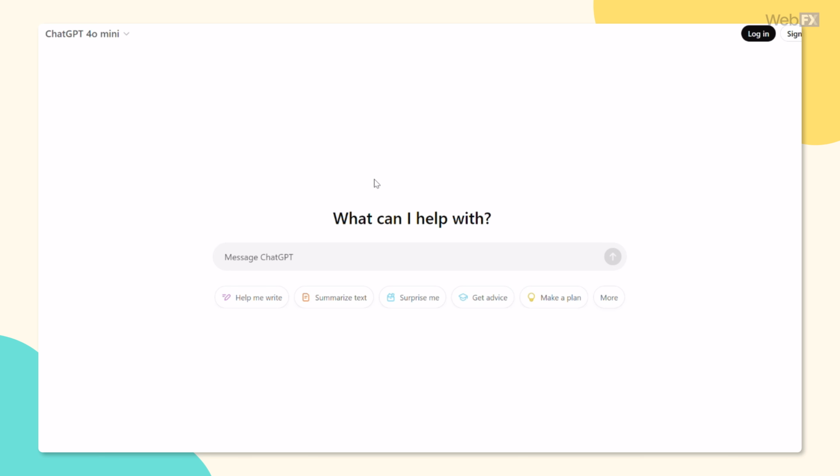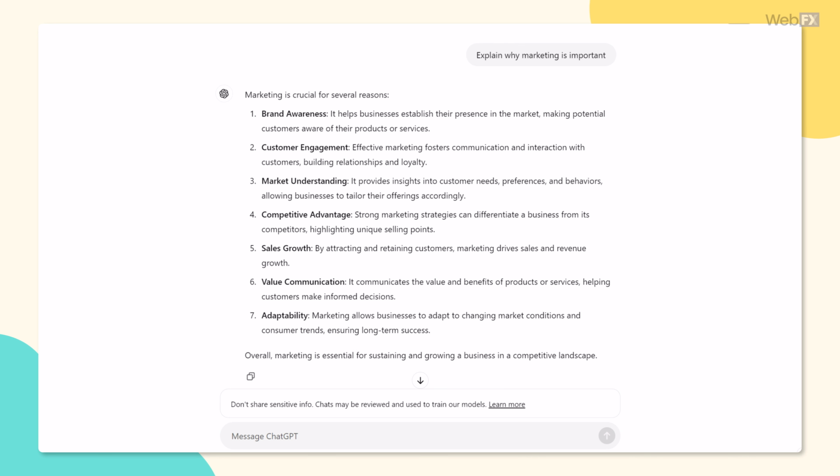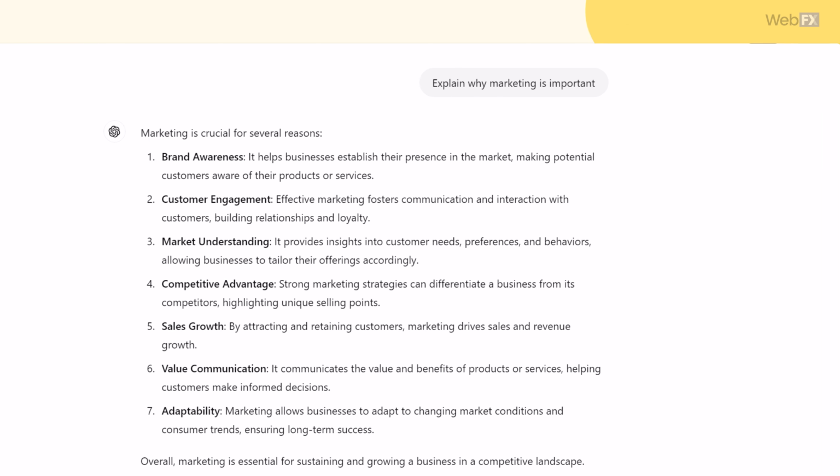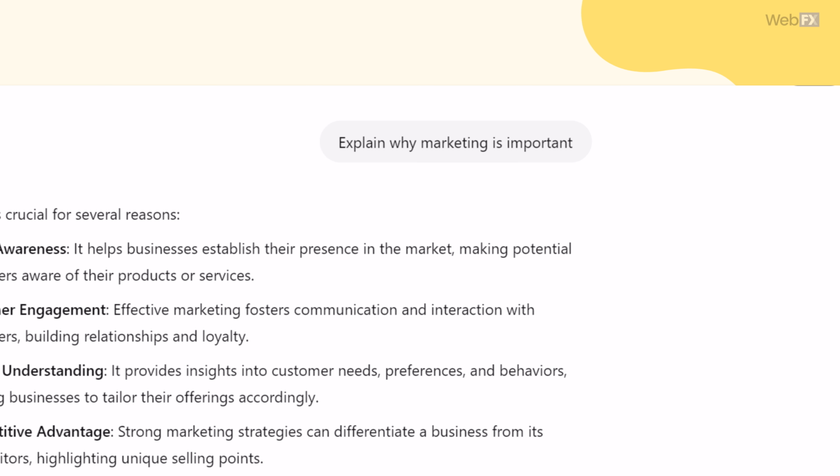Let's start with the first word in the formula, task. It is simply whatever you want the AI to do. So if you tell ChatGPT to answer a specific question, that's a task. Same goes for if you tell it to write an email, generate an idea, or tell a story. Whatever the main goal of your prompt is, that's the task. Here's an example of a ChatGPT prompt that includes a task. Explain why marketing is important.